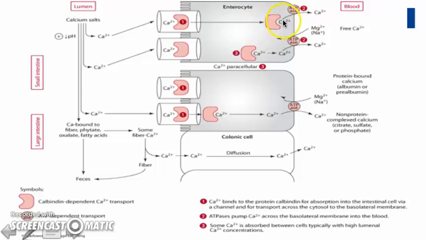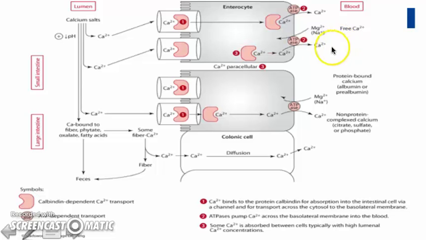It then releases the calcium, and the calcium interacts with the calcium ATPase, and at that point the calcium is able to move from the enterocyte through the basolateral membrane into circulation. We also see some additional ion transport, with magnesium also entering through this ATPase, and calcium being shuttled out.